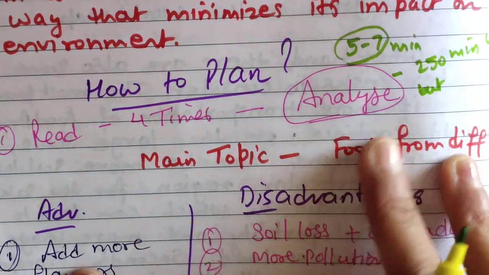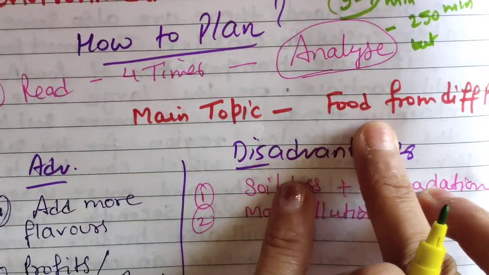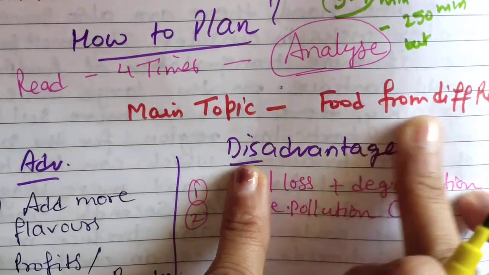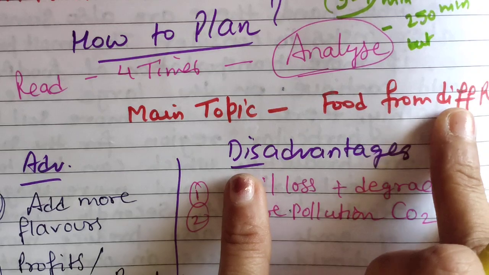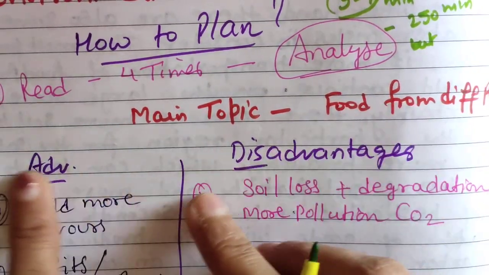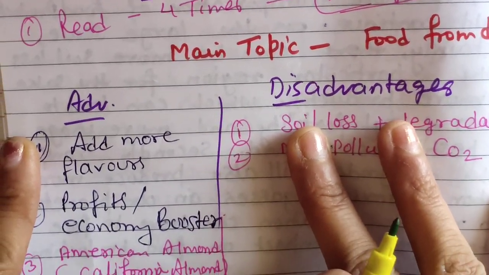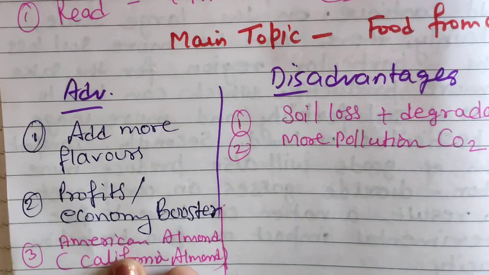Now what is the main topic? Here we have drawn the conclusion: food from different regions. People from different nations are importing food from different regions instead of using their local cuisine. So what are the advantages and disadvantages? Always plan your points in advance, as well as your examples also.